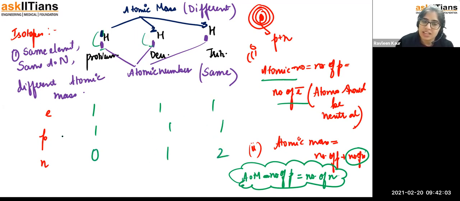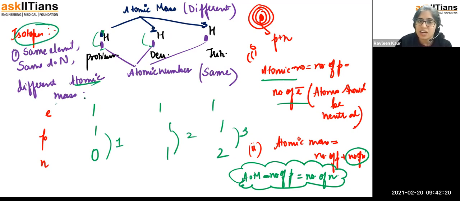In this case, if you take the sum of protons and neutrons, this is 1, 2, and 3. So this is going to be different. It will be equal to what is mentioned at the top, that is the mass only. So 1, 2, and 3. But this is an isotope. Isotopes are the same elements, but their masses are different. This I have to pick from here.